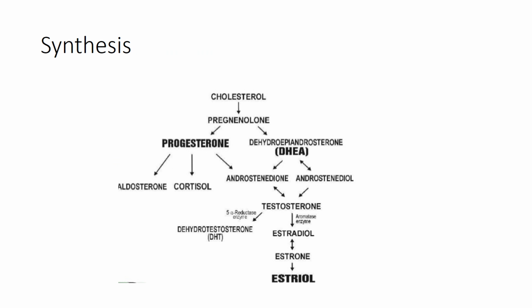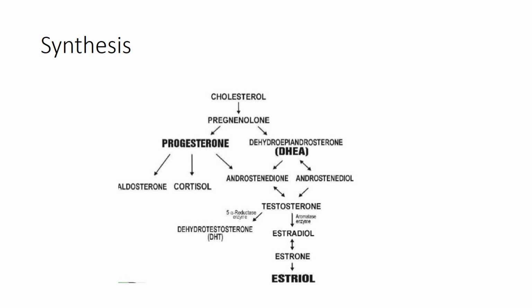Coming to the synthesis with the flow chart, as I told you, it is synthesized from the cholesterol. From cholesterol it forms the pregnenolone. From there it is divided into two steps. One, it forms progesterone, that is a female sex hormone, which is further converted to aldosterone, cortisol and androstenedione, which is a male sex hormone.